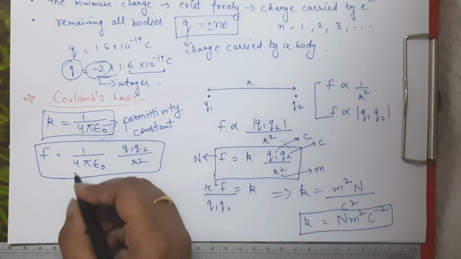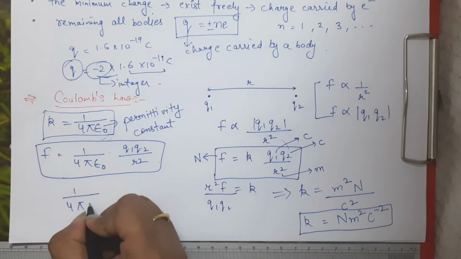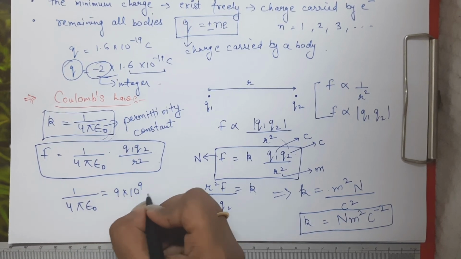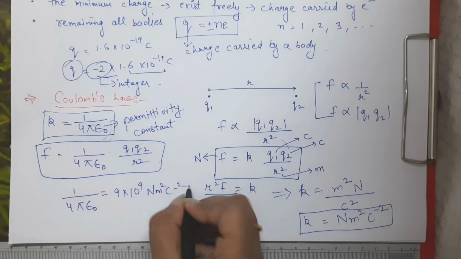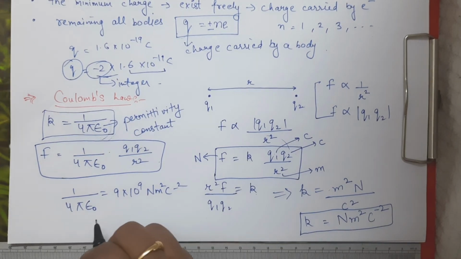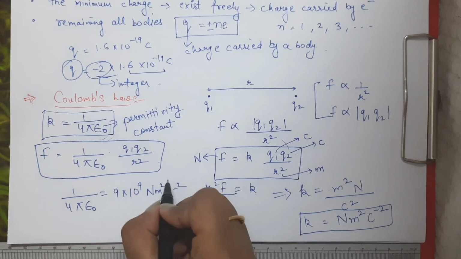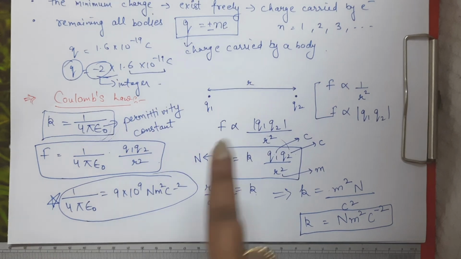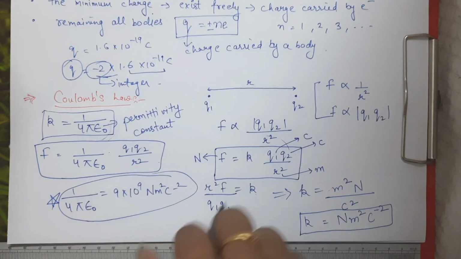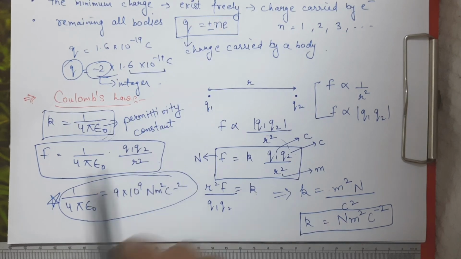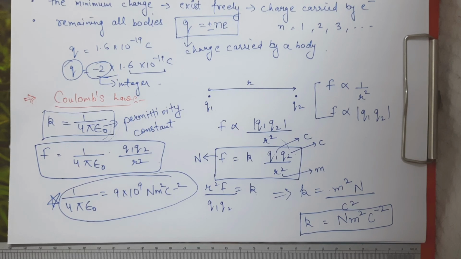Also one more thing, approximately the value of this 1 by 4 pi epsilon naught is equal to 9 into 10 raised to power 9 Newton meter square per coulomb square. This is the unit of k. So this is the approximate value of 1 by 4 pi epsilon naught. This you have to learn, this you have to memorize. Now we are talking here only about the system which is in vacuum. We are not discussing a system which has some medium. Now what about the system which has some medium? That we will discuss in the next video.